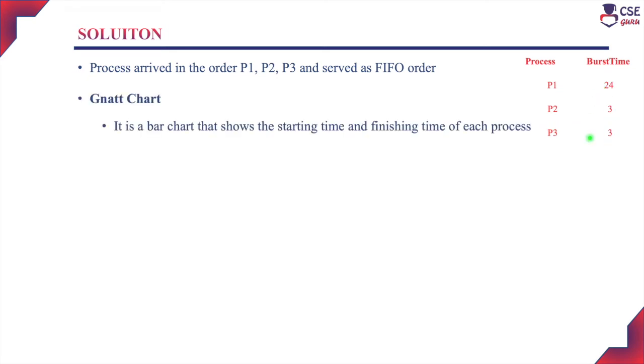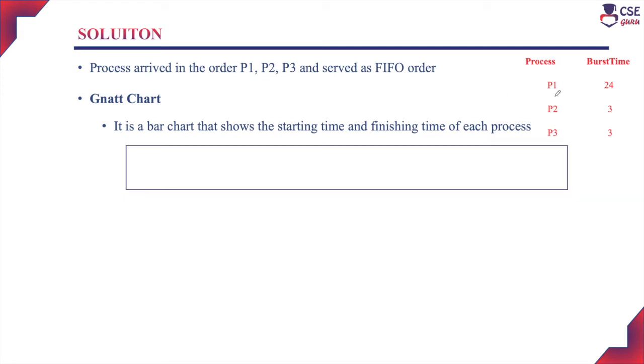To solve scheduling algorithms, first we have to construct a Gantt chart. The Gantt chart is a bar chart that shows the starting time and finishing time of each process. With the help of the Gantt chart, we are going to find out the waiting time for each process and also the average waiting time.